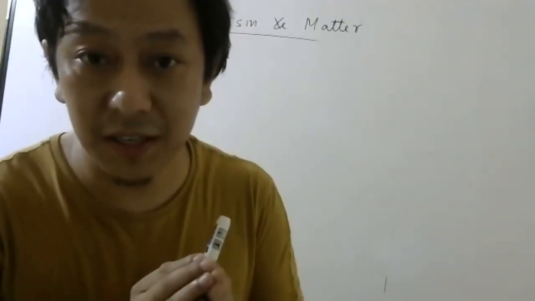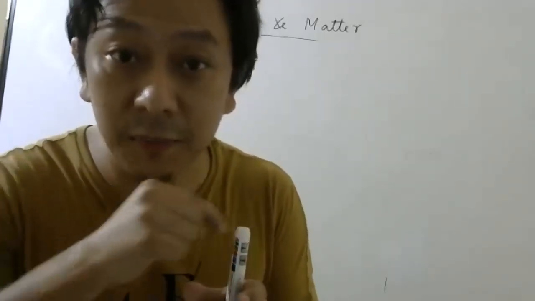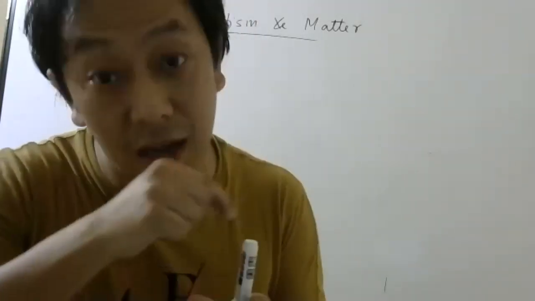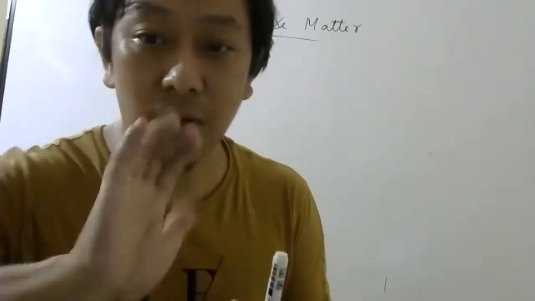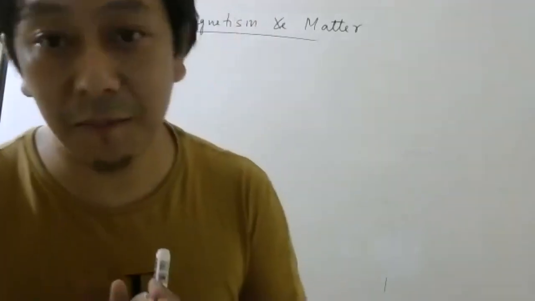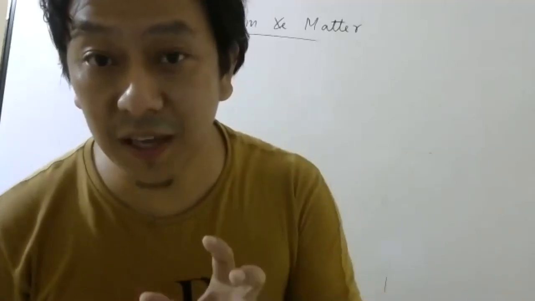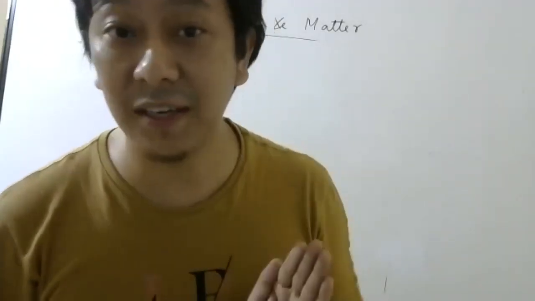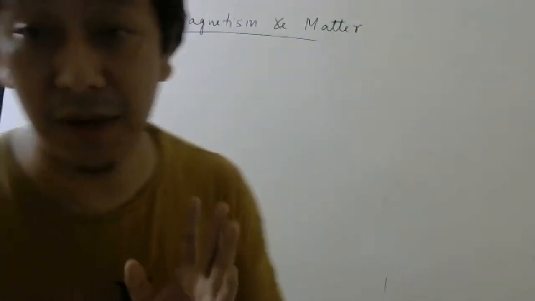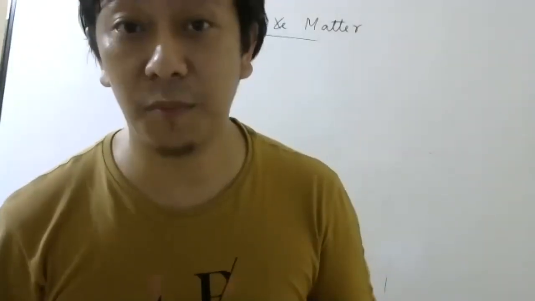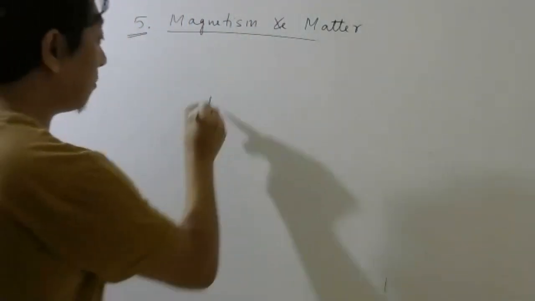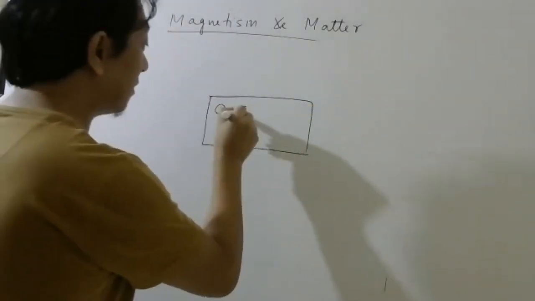In some cases, it is possible that the magnetic moment of one electron may cancel the other electron's magnetic moment. So if one electron spins like this and one electron spins like this, they may cancel the magnetic moment. So it is possible in some cases the atoms may have no magnetic moment. Example is diamagnetic material. So in diamagnetic material, the atoms do not have any magnetic moment. But in case of para and ferro, atoms have magnetic moment. So imagine you have a material and these are the atoms.